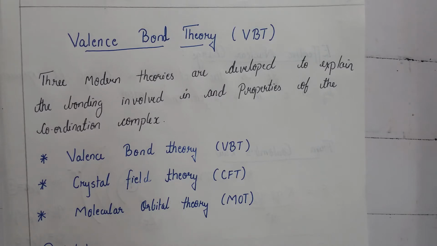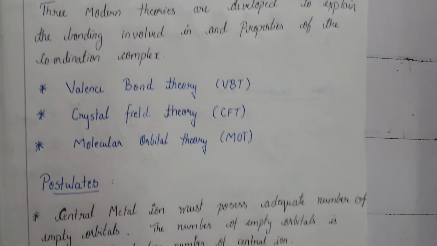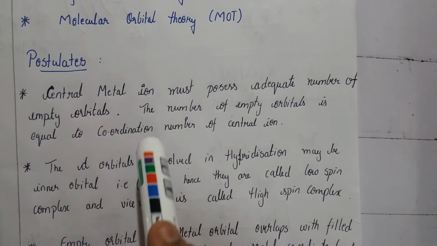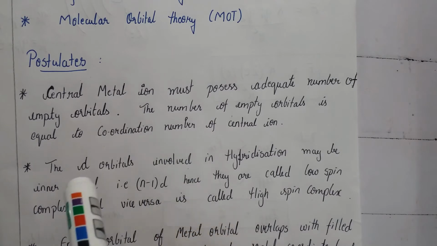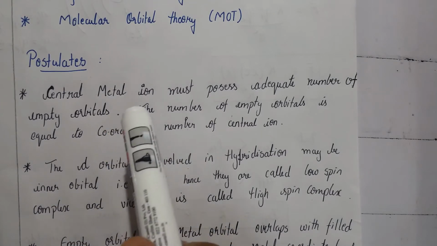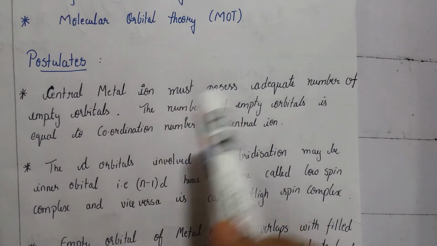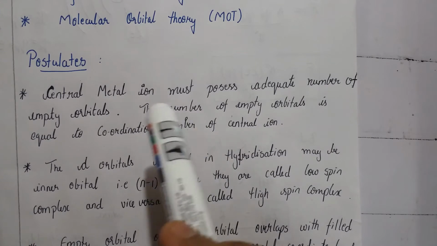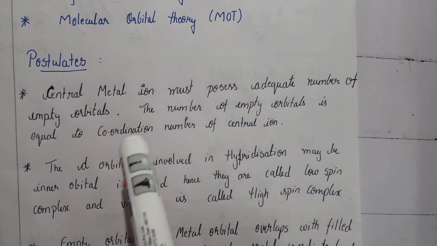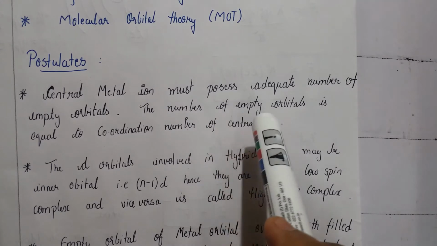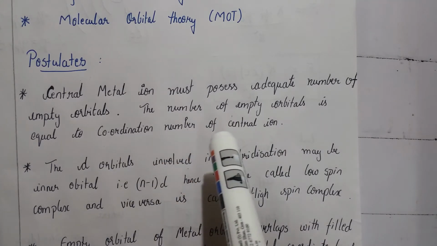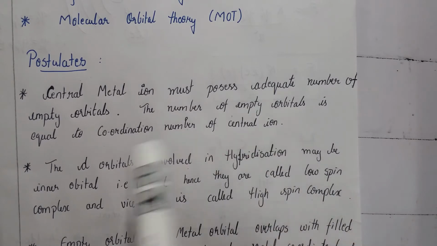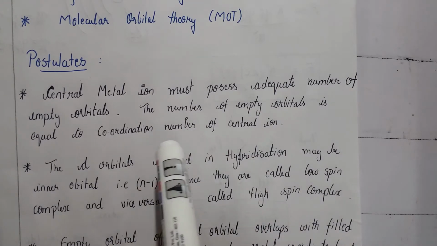So let us discuss some of the postulates of VBT. The first postulate says that the central metal ion must possess an adequate number of empty orbitals. That is, to form a coordinate bond with a ligand, the metal ion must possess an adequate number of empty orbitals so that the electrons can be filled from the ligand. It also says that the number of empty orbitals is equal to the coordination number of the central ion. So the total number of empty orbitals involved in the hybridization is equal to the coordination number.